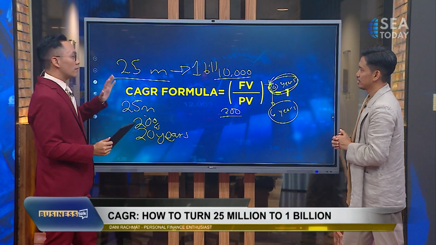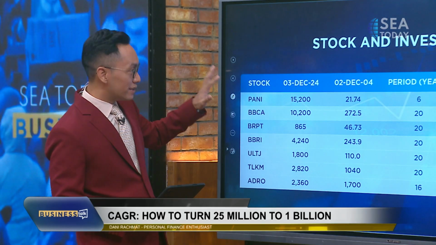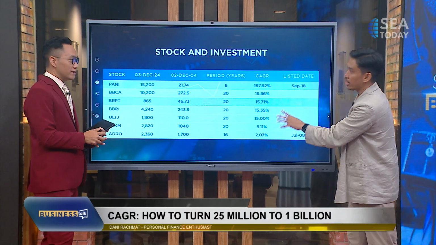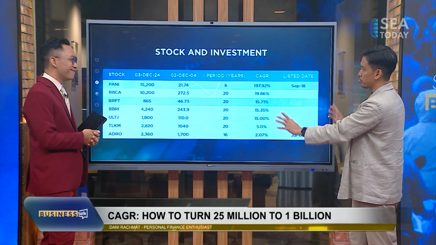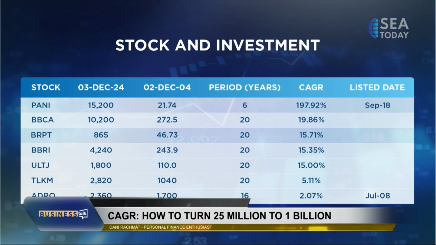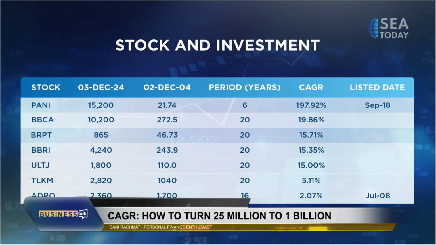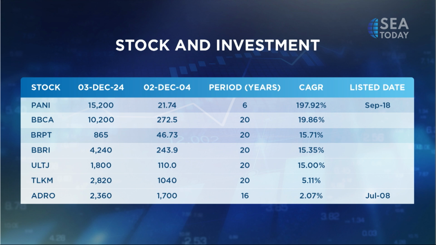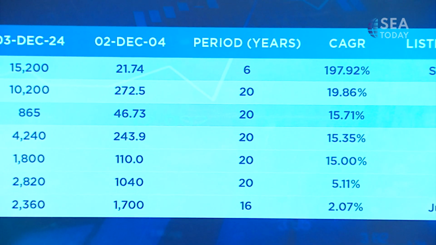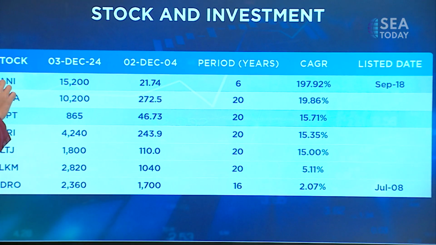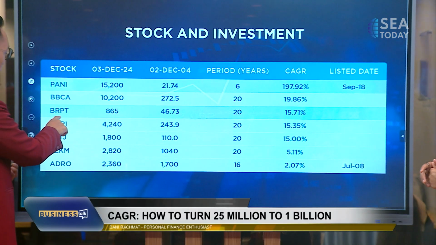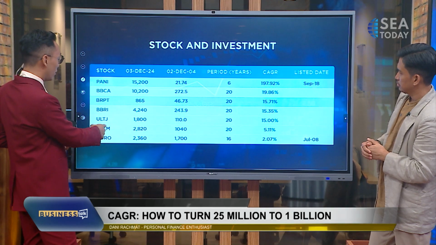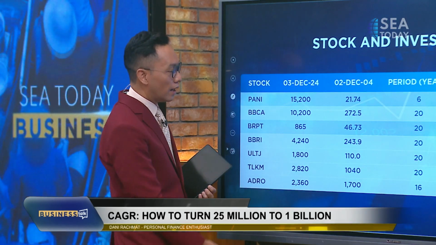All right, so let's look at some examples. These are some of the companies that actually exist in Indonesia. I have to say the disclaimer: no recommendation here, only for example and discussion purposes. For people at home, this is only an example of what we've seen in the past, and the past does not guarantee the future. We're going to look at several companies: PANI, BCA, BRPT, BRI, consumer company Ultrajaya, telecommunication Telkom, and mining company Adaro.